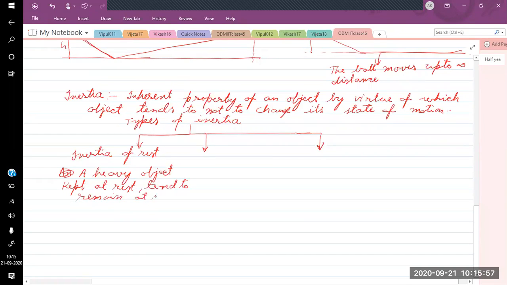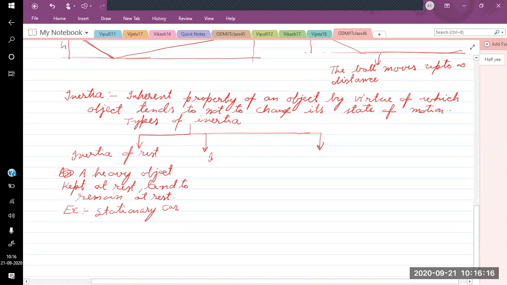This is called the inertia of rest. Example is a stationary car.